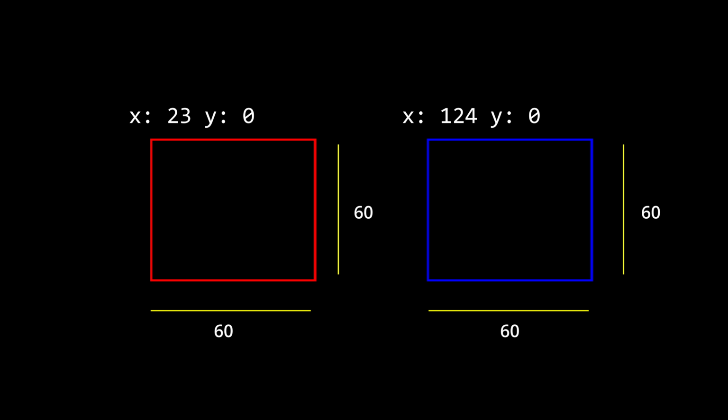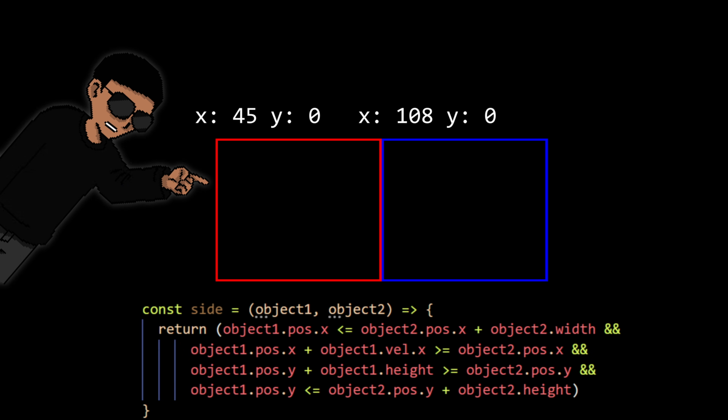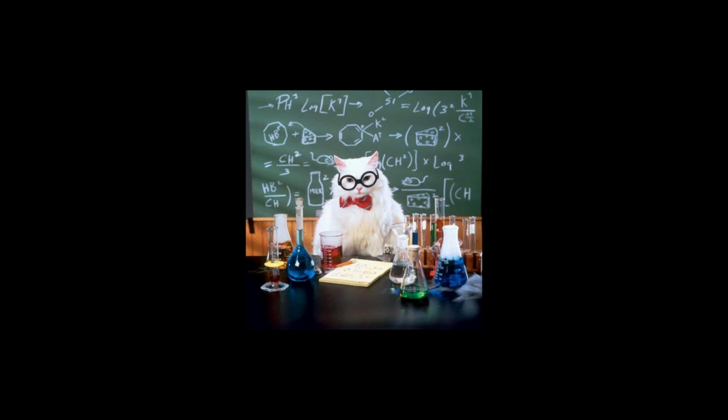But as we have gravity, we also need platforms to land on. If we know the width and height of two rectangles along with their positions in space, we can check if they are touching by comparing their edges. That's if the right edge of one rectangle touches the left of the other, or if the bottom of one touches the top of the other, etc. Scientists call this a collision detection. We can then use this to stop the object's velocity depending on which side touches which.